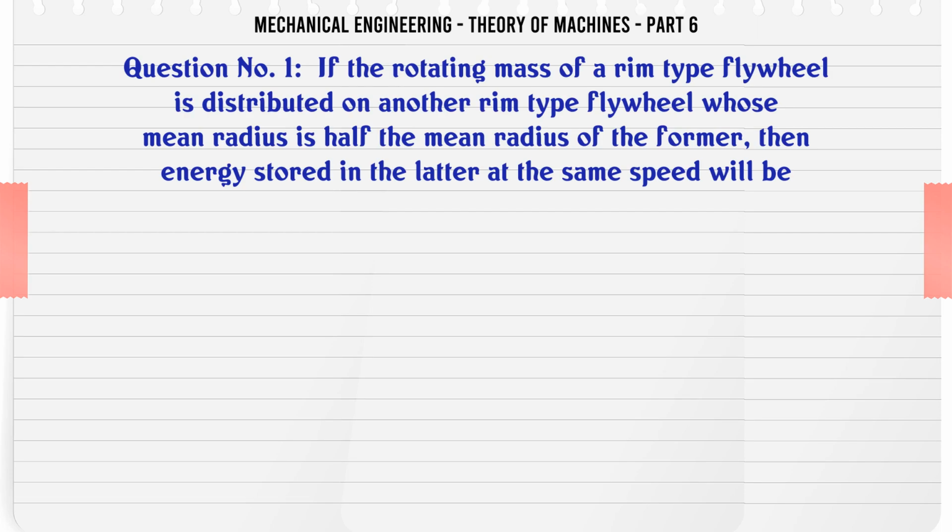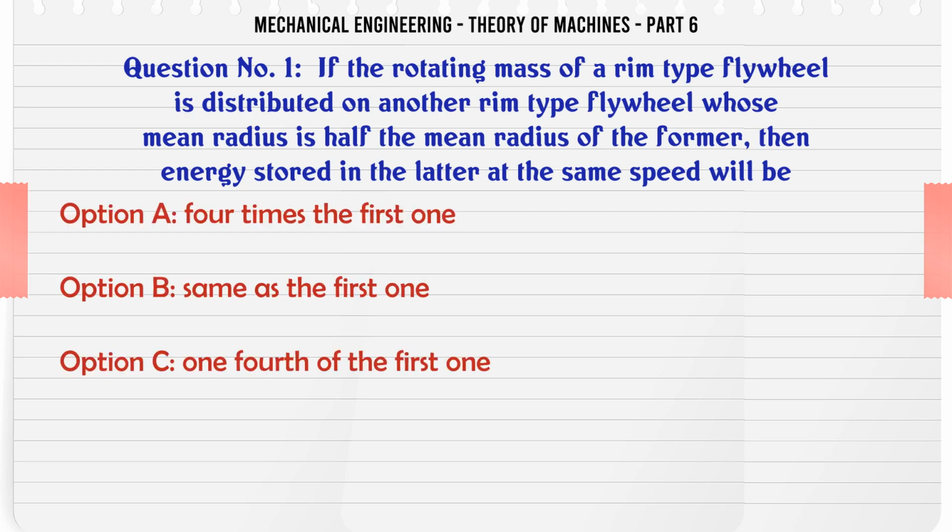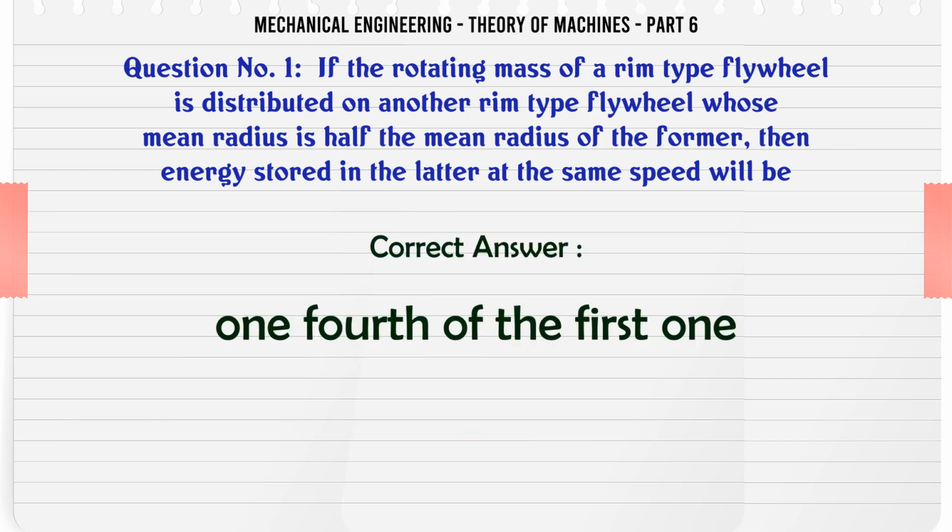If the rotating mass of a rim-type flywheel is distributed on another rim-type flywheel whose mean radius is half the mean radius of the former, then energy stored in the latter at the same speed will be: A, 4 times the first one; B, same as the first one; C, 1/4 of the first one; D, 1.5 times the first one. The correct answer is 1/4 of the first one.